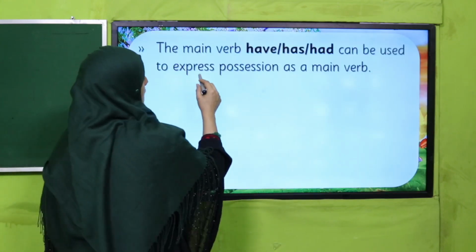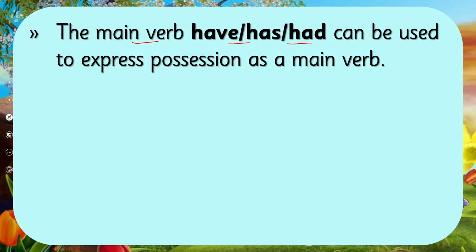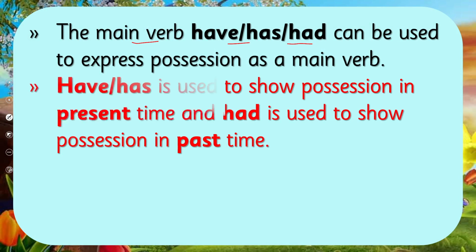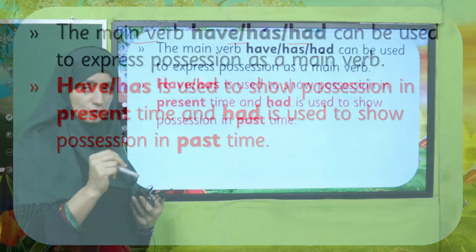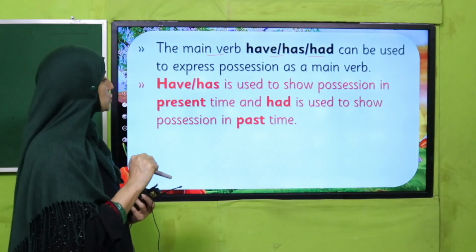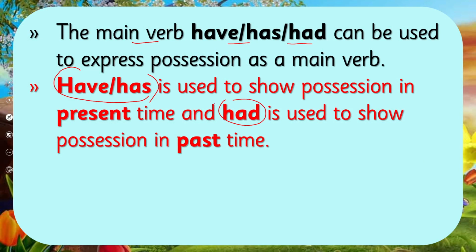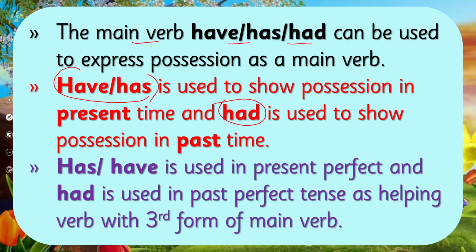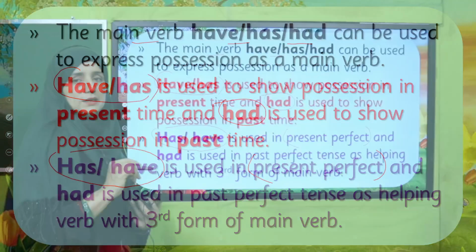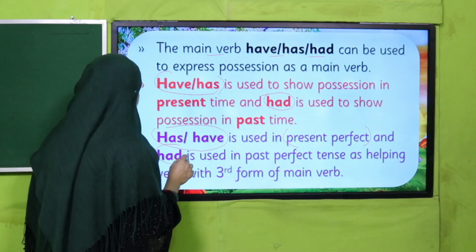Let's see about have, has. Has, have, had, three forms are there. My dear students, has and have in present form, and had in past form, are used as a main verb and show possession. When we use them as a helping verb, they make present perfect tense in present time, and past perfect in past time while using had.